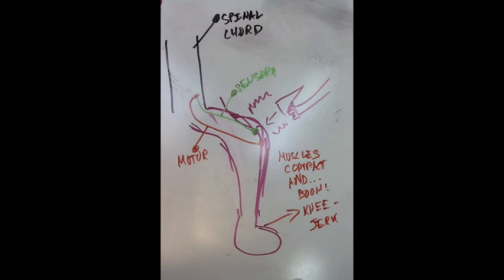When the doctor taps your knee, the sensory neuron sends a signal to the spine, and straight to a motor neuron, which then sends its signal down to your knee and makes the muscle contract and your knee jerk. There are no interneurons, so no processing is going on, and you really have no control over the reflex.